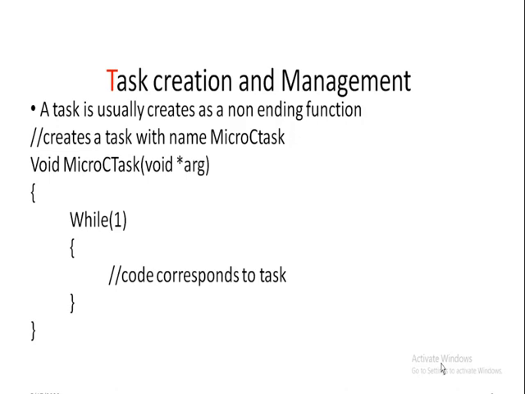This task doesn't return anything, that is the void keyword, so it doesn't return anything. The argument to the task is passed through a pointer to void. Depending on the argument required, the pointer can pass structure variables or other data types or function pointers to the task. The task microC task is in the dormant state now.